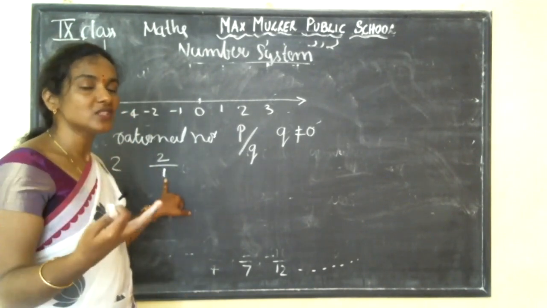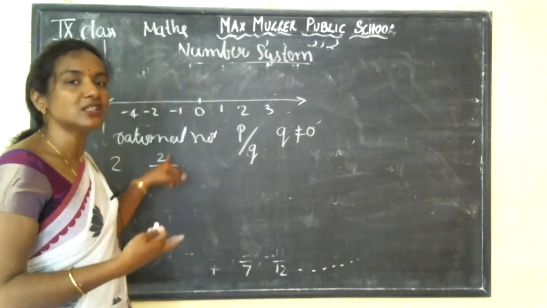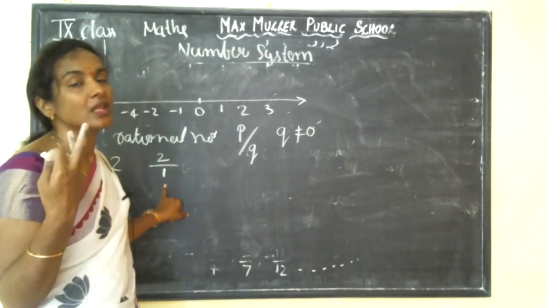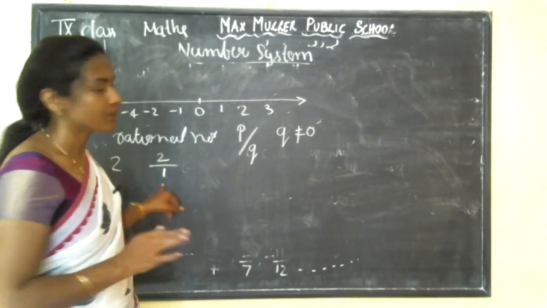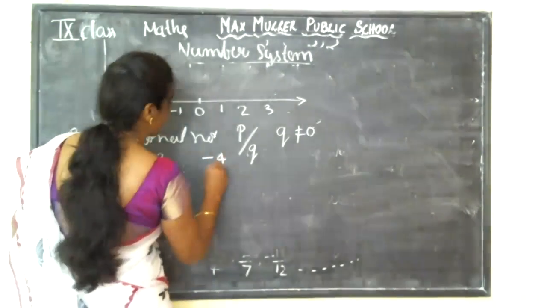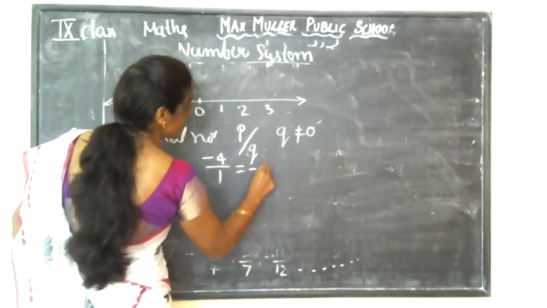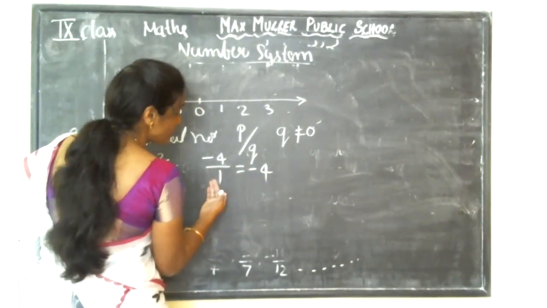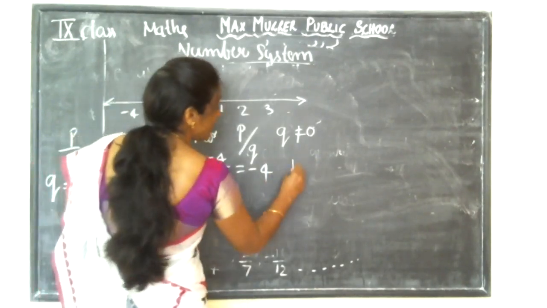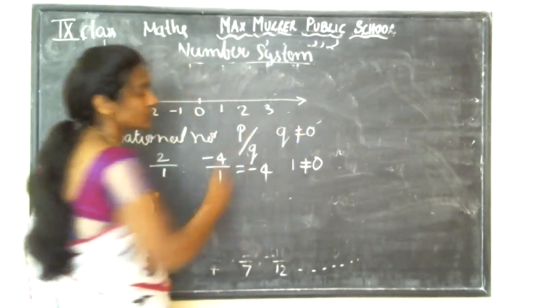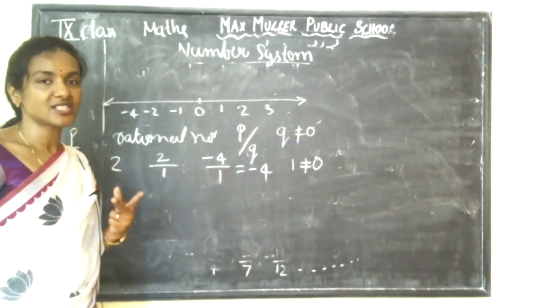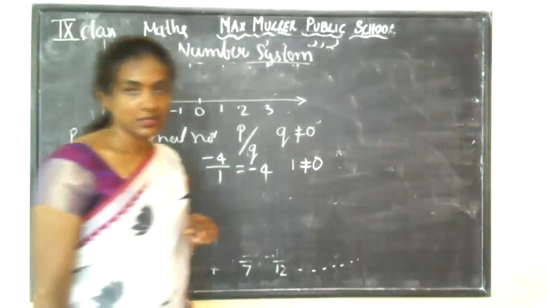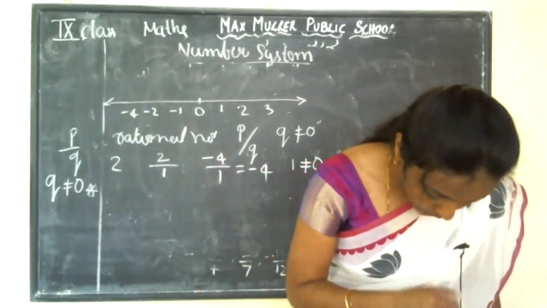Obviously you can take all the integers as rational numbers. It means here minus 4 by 1. What is the answer here? Minus 4. There is no change, but in the place of q you have a 1, and 1 is not equal to 0. So the second statement is true. Okay.